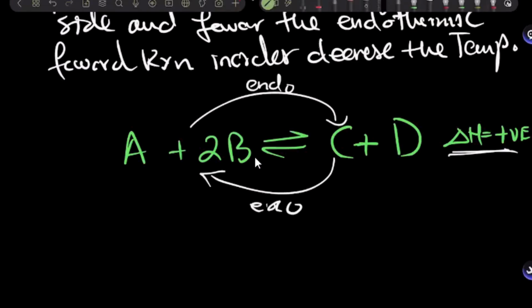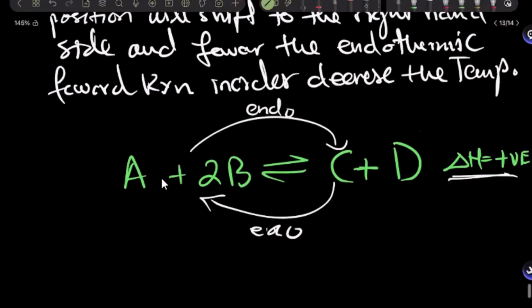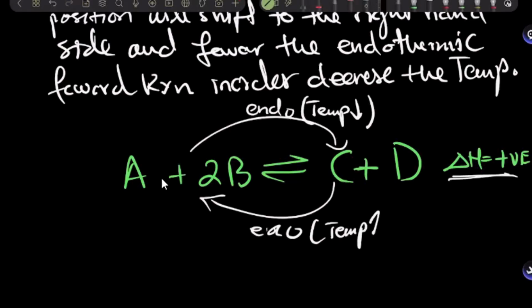Then you have to decide what happens to temperature when I go forward and backward. Endothermic reactions absorb heat energy from the surrounding. What should happen to the temperature of the surrounding? It should decrease. By this endothermic reaction, it decreases. And by the exothermic reaction, because it is going to release heat, the temperature should increase for the surrounding. Now this is the working I've done.